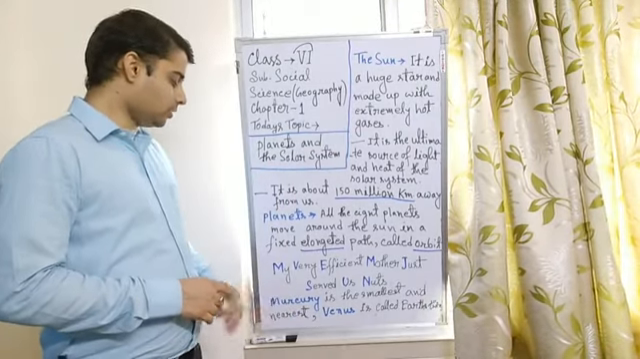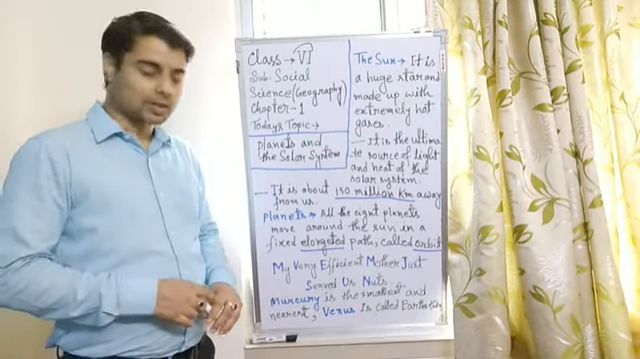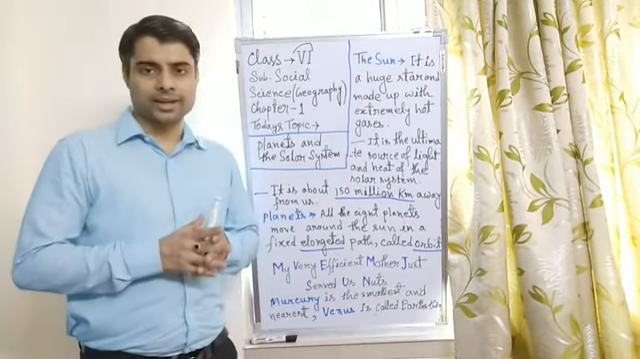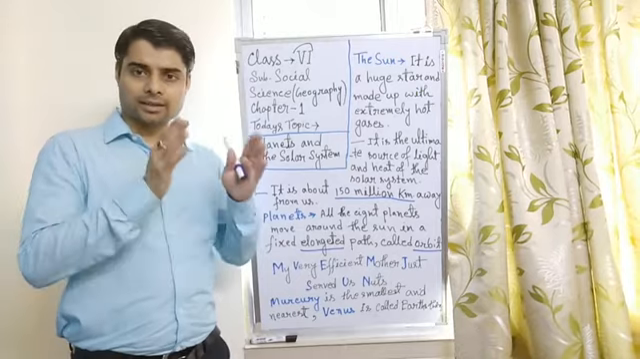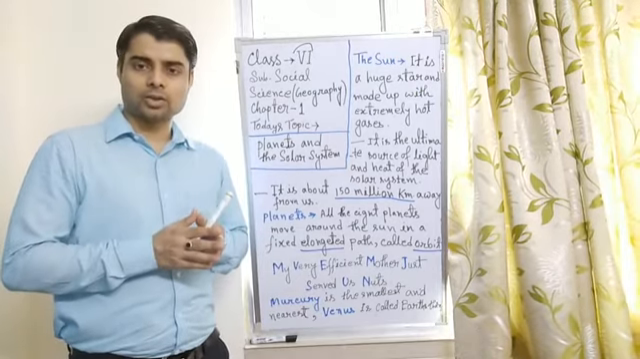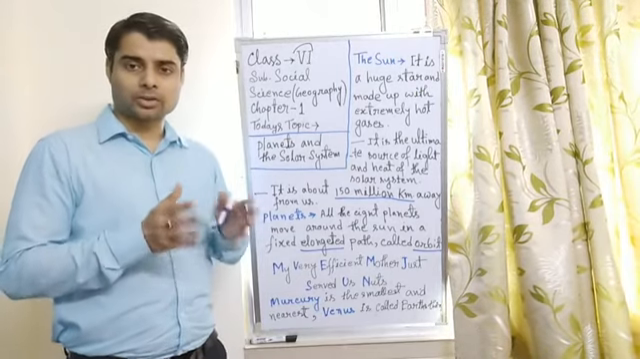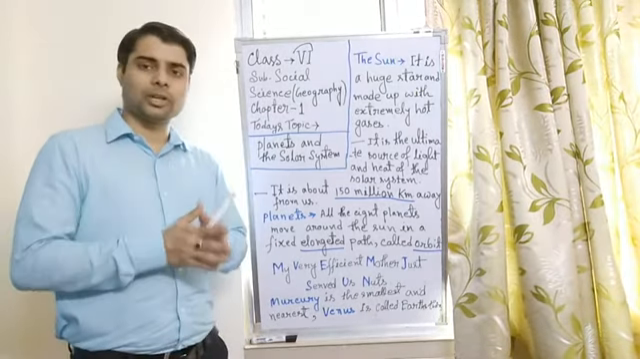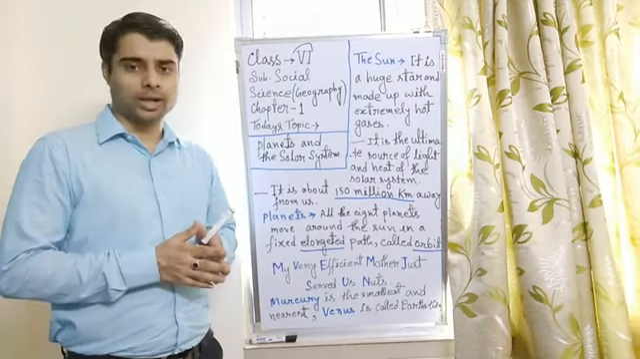Next one, very. So V for Venus. Venus is called Earth's twin. It is almost identical in size with Earth. So that's why it is called the twin of Earth.